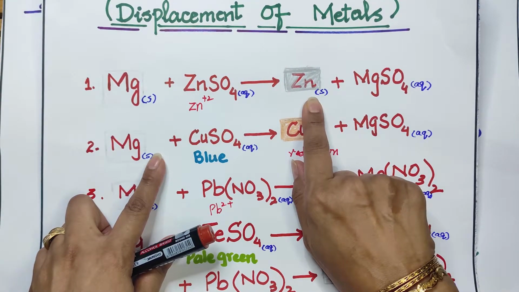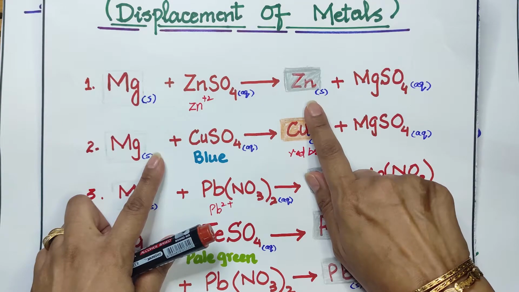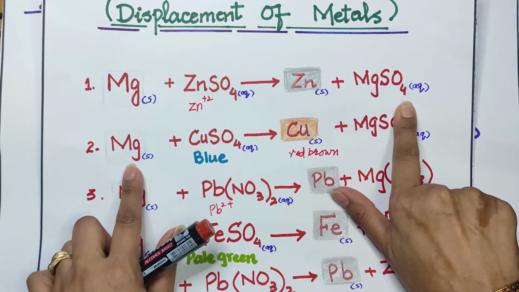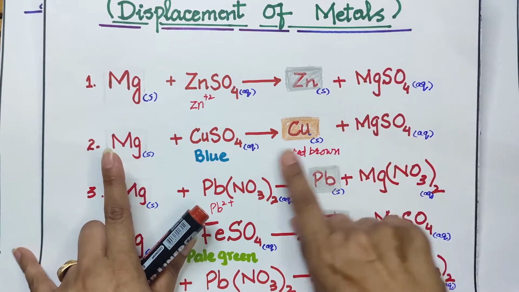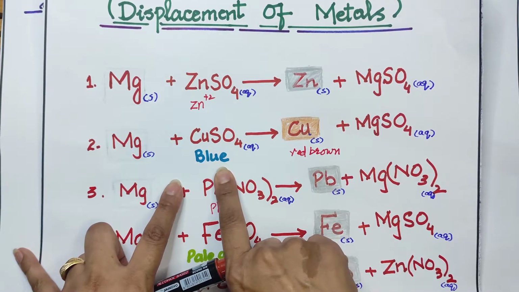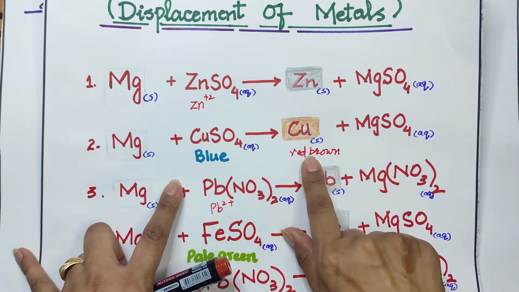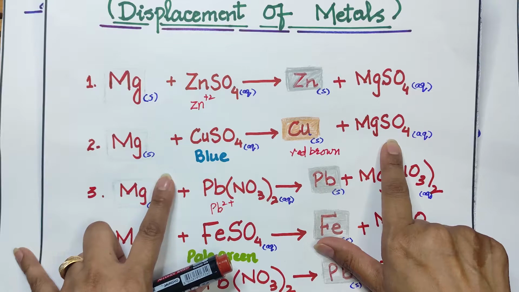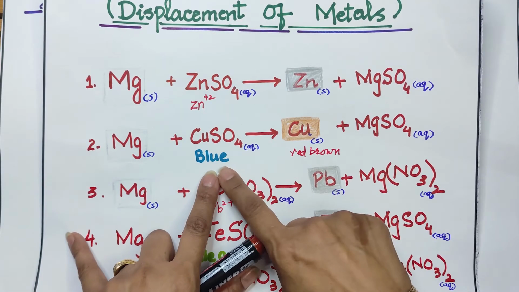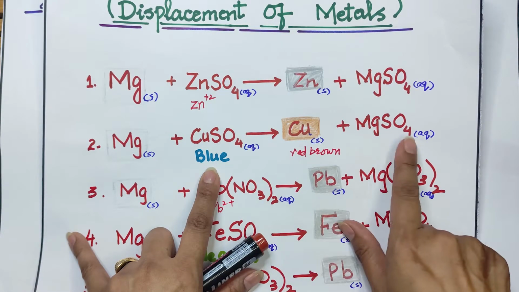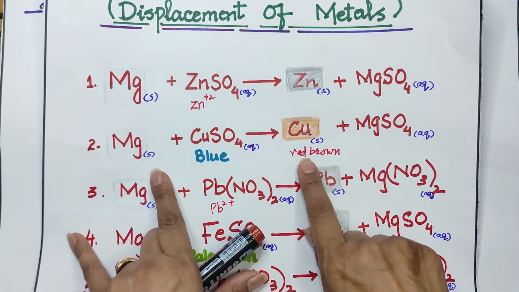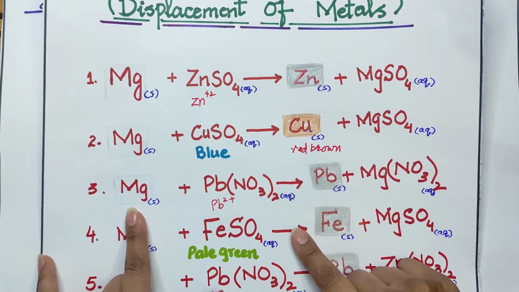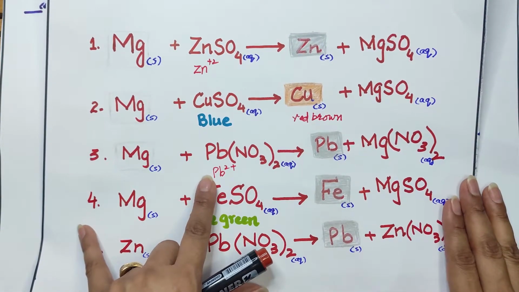metal, which is a gray colored metal deposited at the bottom of the beaker, and aqueous magnesium sulfate will be formed, which is colorless. Magnesium again will react with blue copper sulfate solution to form copper, which is a red brown or pink solid, and magnesium sulfate, which is colorless. So the observation will be that the blue color will turn into a colorless solution and a red brown deposit will be seen at the bottom of the beaker. Next, magnesium and lead nitrate will react.